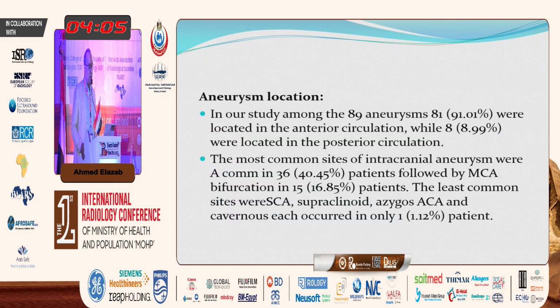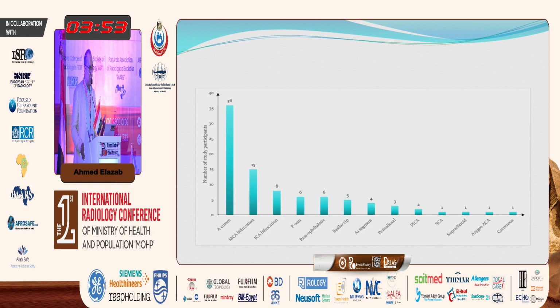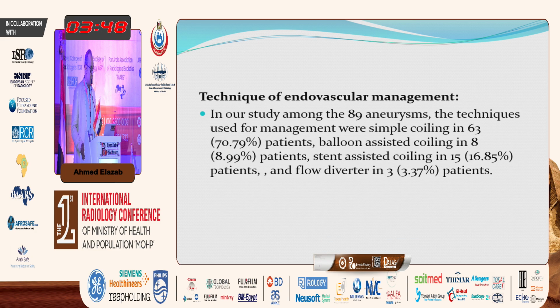In our study, about 91% were located in the anterior circulation, and 9% were located in the posterior circulation. And this diagram shows the location distribution of the aneurysms in our study. In our study, 63 patients were treated by simple coiling, 8 patients by balloon-assisted coiling, 15 patients by stent-assisted coiling, and 3 patients with flow diverter stents.